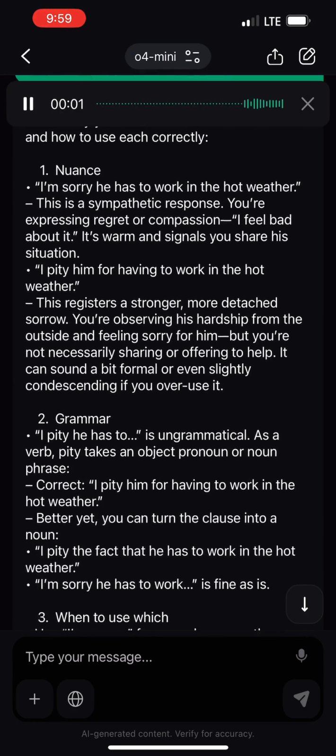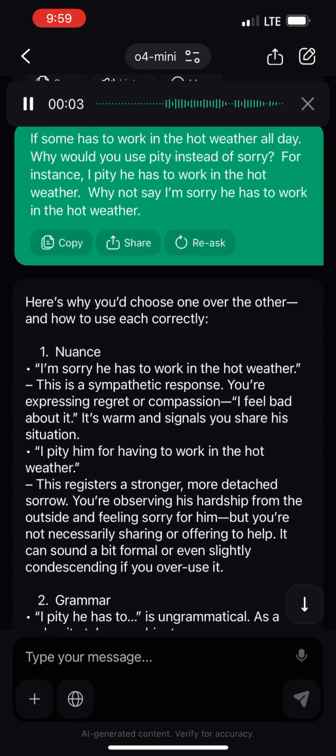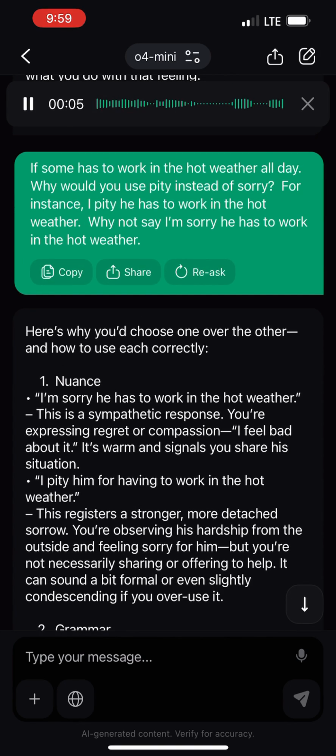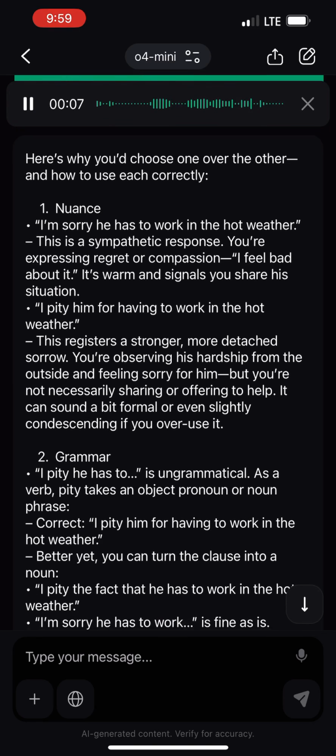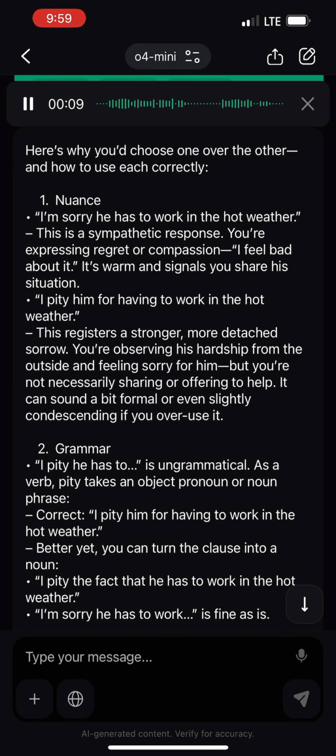Here's why you'd choose one over the other and how to use each correctly. 1. Nuance. "I'm sorry he has to work in the hot weather." This is a sympathetic response. You're expressing regret or compassion. I feel bad about it.